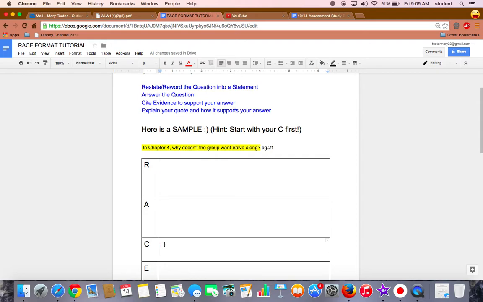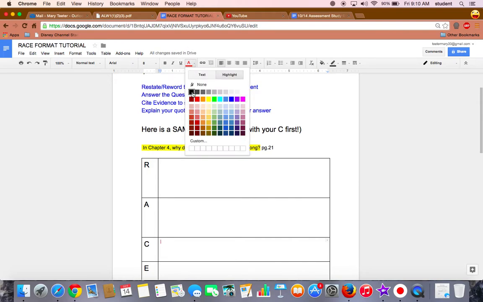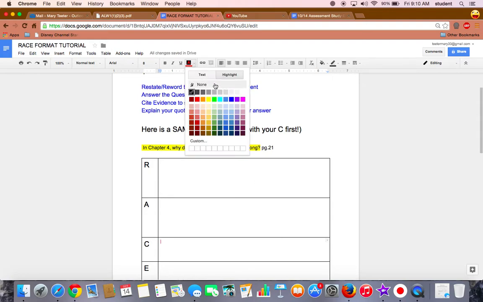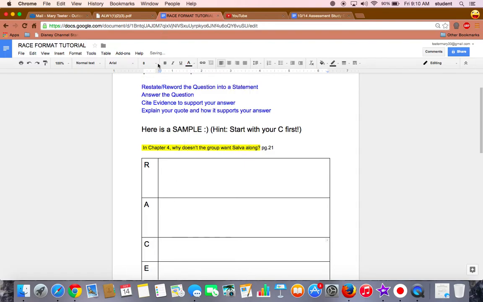So I get to my C, and the first thing I need to do is reference my source. What that means is I need to tell where I got this information from. Since I'm pulling the quote from a book, all I have to say is, according to the text.